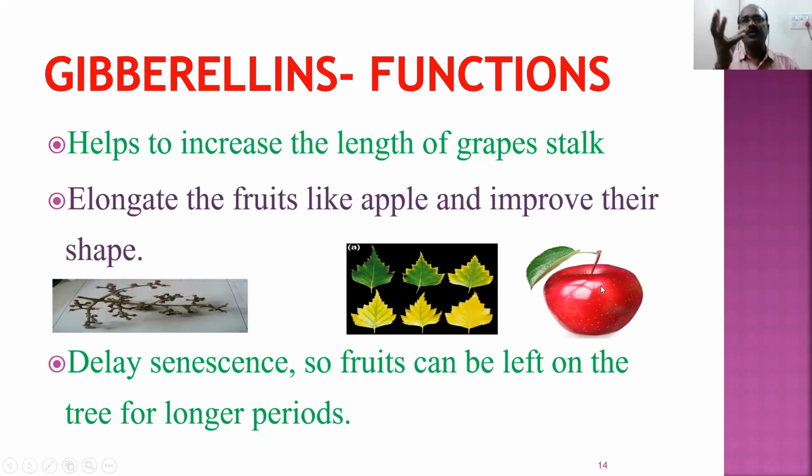For example, if you go to the market and you have oval shaped apples and round shaped apples, you generally buy oval shaped apples, because oval shaped apples are more tasty compared to round apples. When we spray gibberellins, the apples become oval in shape and they give a good look and good taste to the fruits. So gibberellins are responsible for fruit formation.